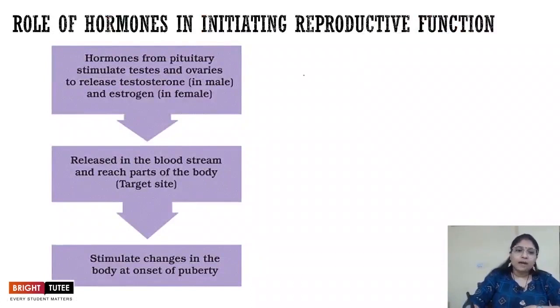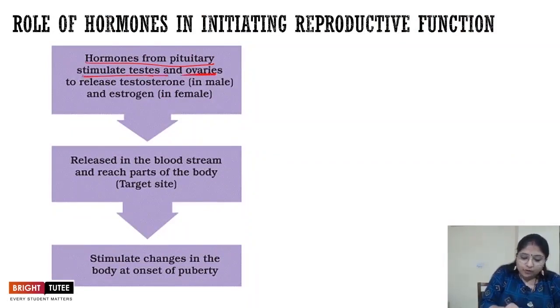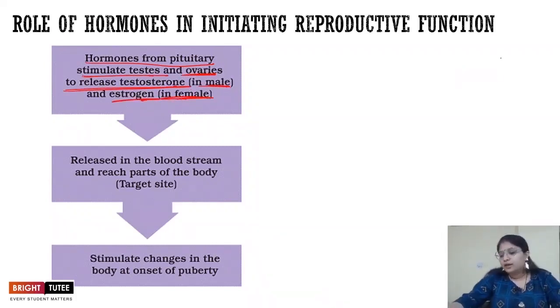So first of all, in the beginning, the hormones from the pituitary stimulate the testis and ovary to release testosterone in the case of males and estrogen in the case of females. So over here the pituitary gland acts as the master gland, right?